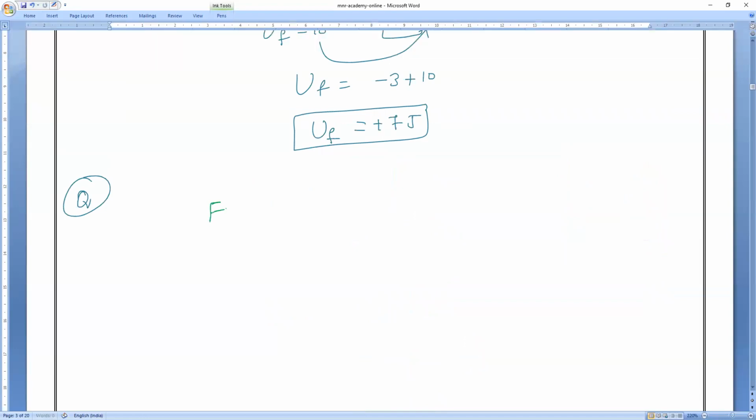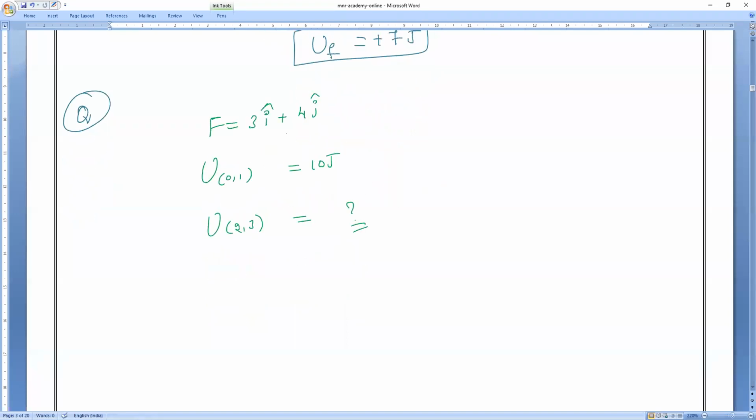Okay. The given question is F equals 3i cap plus 4j cap. The given limits for initial potential energy is 10 joules. And what are the limits for final potential energy? Check it, everybody. 2 comma 3. Okay? So that is what.